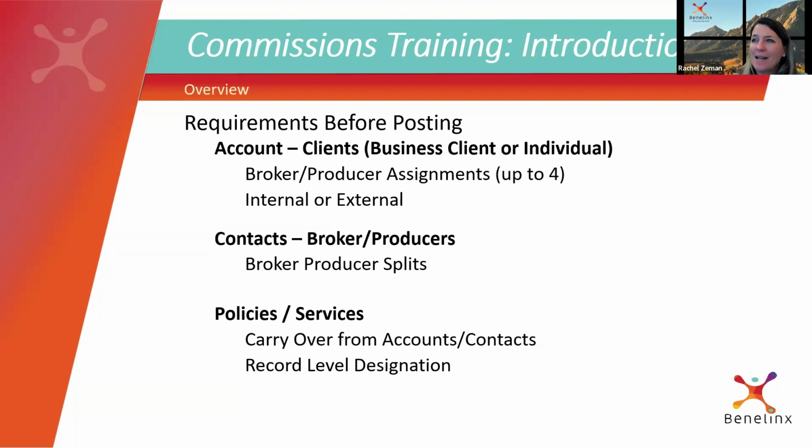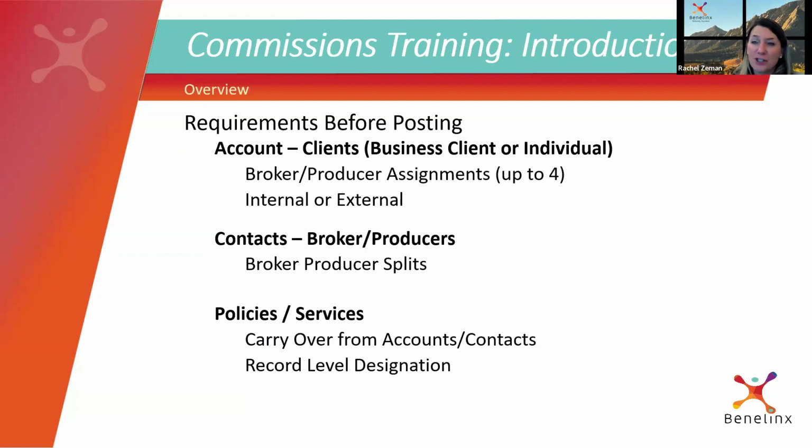Then once I set up the account information where I assign myself at the account level, and within my contact record I've set the percentage, I don't have to update my policies. That flow will look back from the policy to the account and find the producer, look at that percentage, and apply it to those policies. Why do we do that? So you don't have to go in and update every single policy all the time.